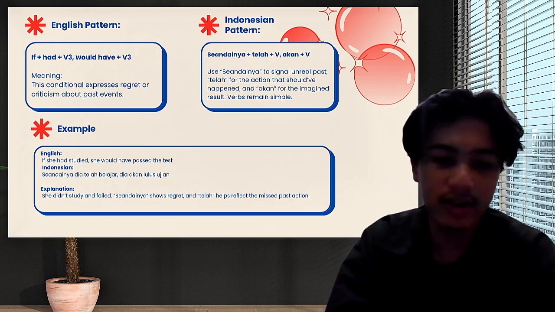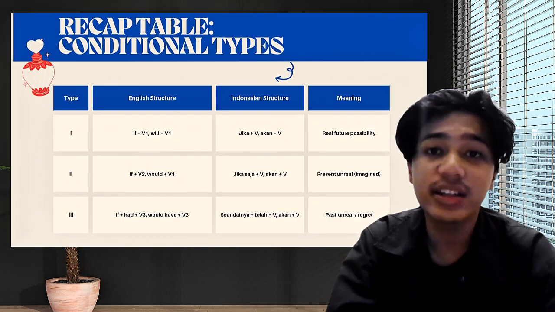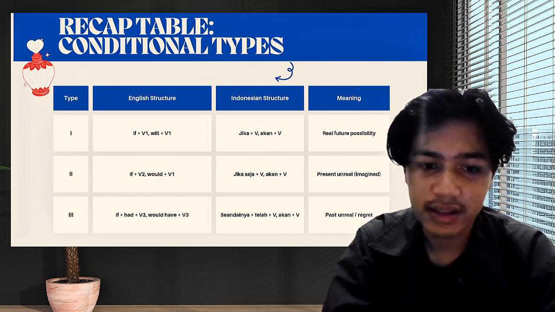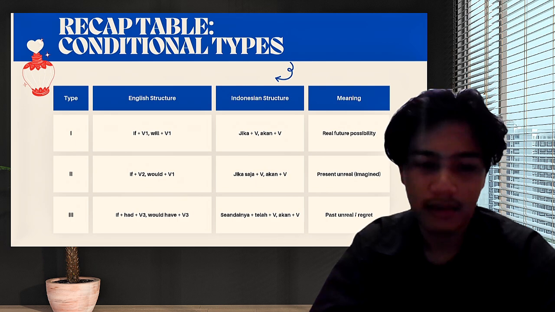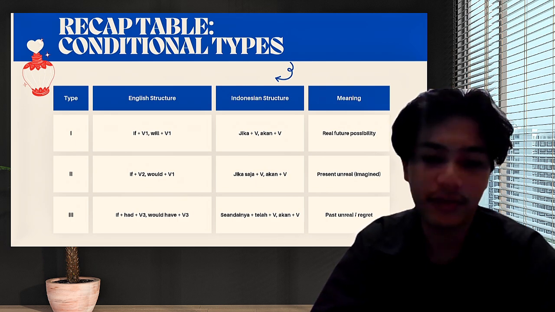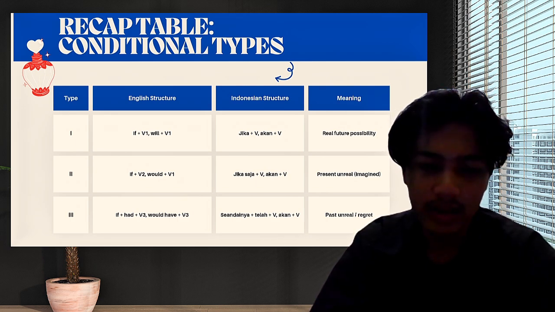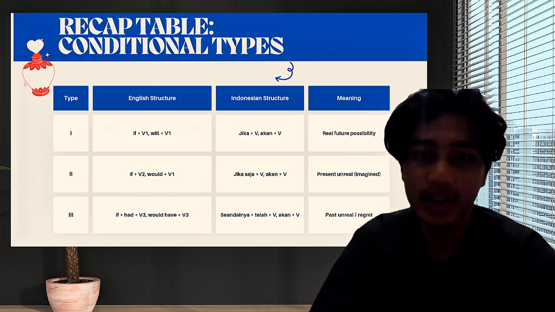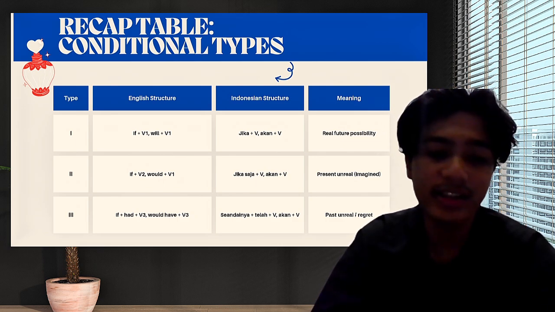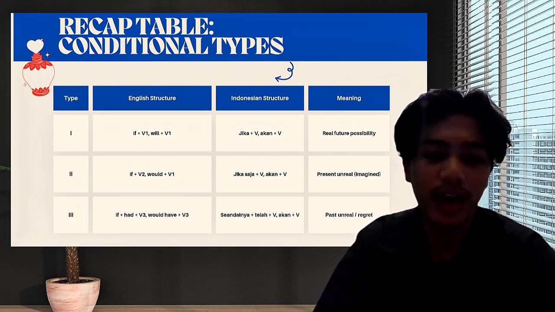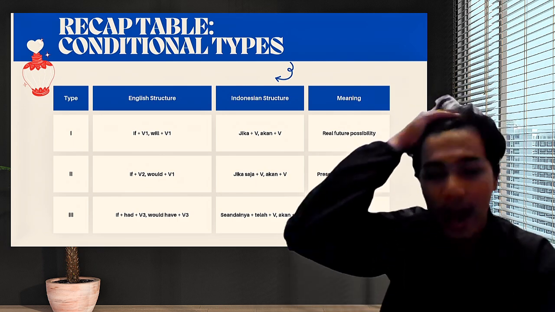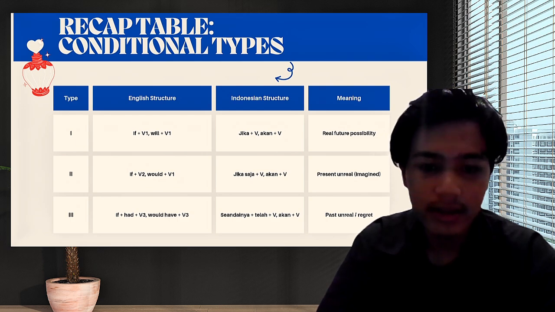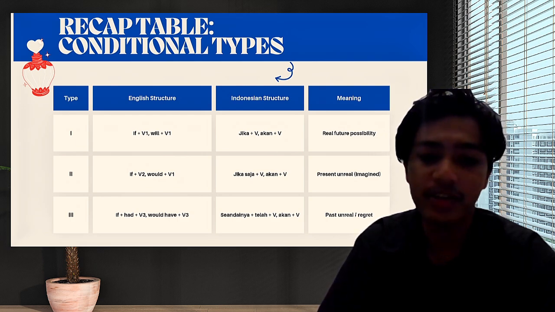Alright, so the last one is the recap table for conditional types. There are 3. The first one is if plus verb 1 and will plus verb 1. For the Indonesian structure it is jika plus verb and akan plus verb. It means a real future possibility. The second type is if plus verb 2 and would plus verb 1. For the Indonesian structure it is jika saja plus verb and akan plus verb. This means present unreal, imagined.